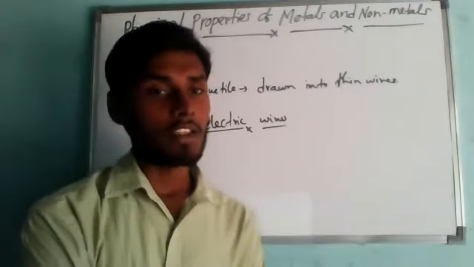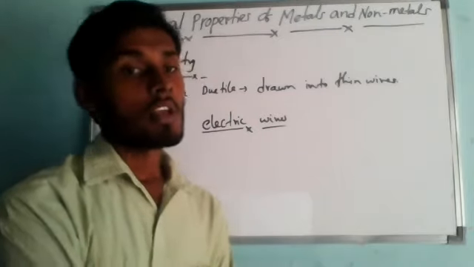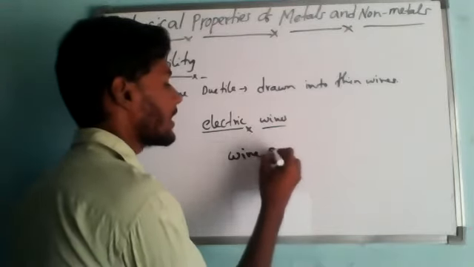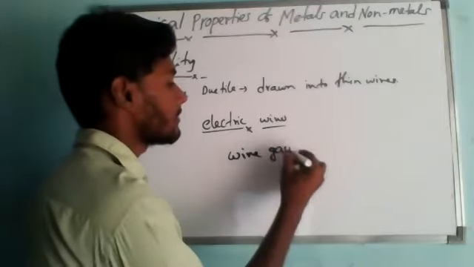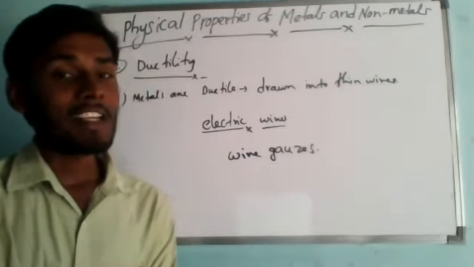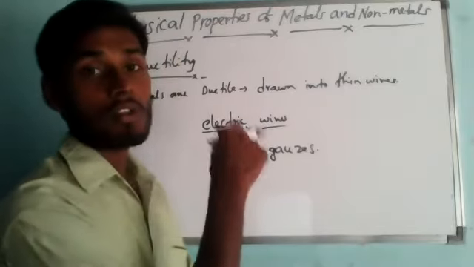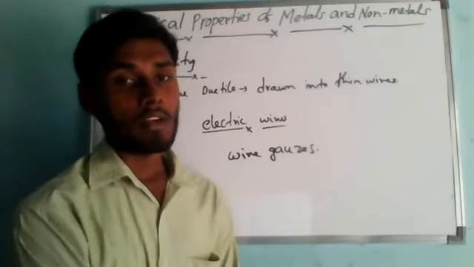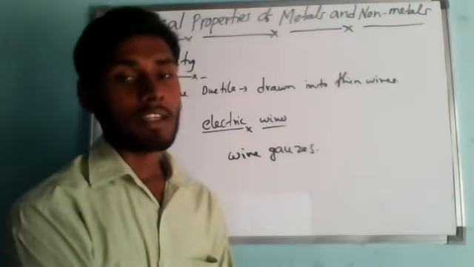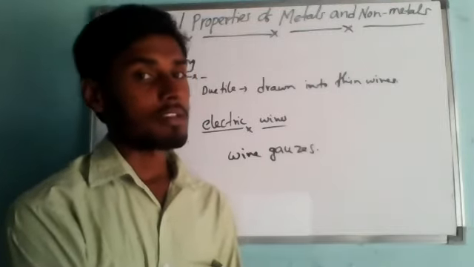Iron, magnesium, and even tungsten are also quite ductile, and they can be drawn into thin wires. Iron wires are used for making wire gauges. Magnesium wires are used in science experiments in the laboratory. So you just need to remember: for electric wires we use copper and aluminum wires, for wire gauges we use iron wires, and magnesium wires are used in scientific experiments in the laboratory.